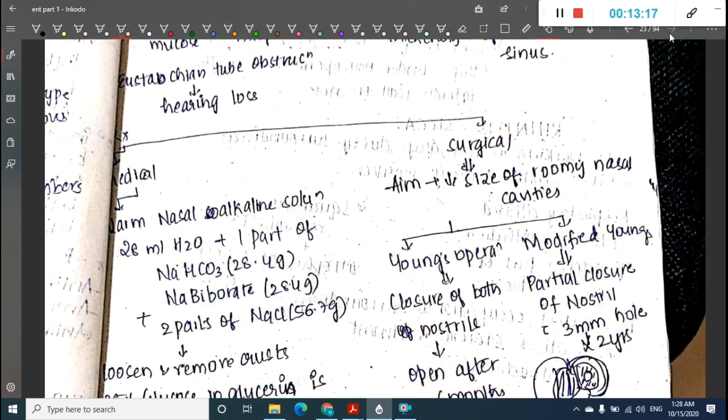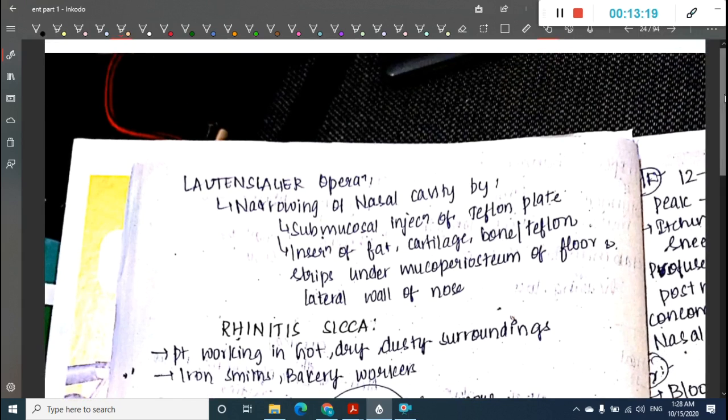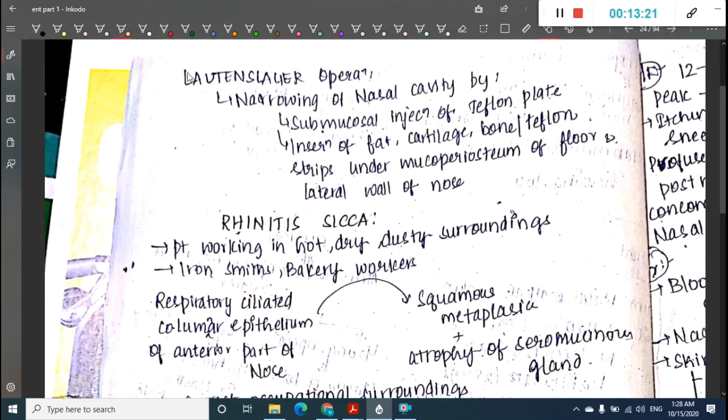Then there is one more operation available for narrowing the nasal cavity, called Lautenschlager operation.